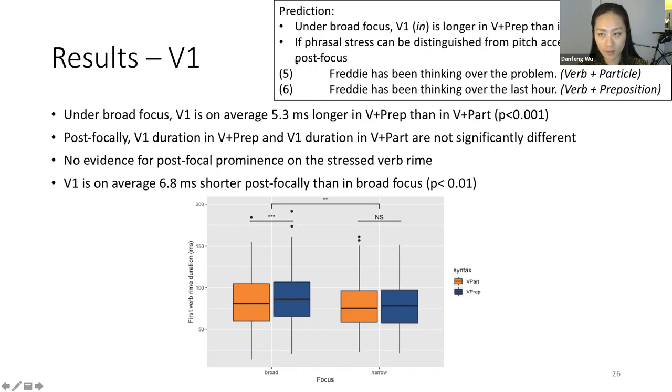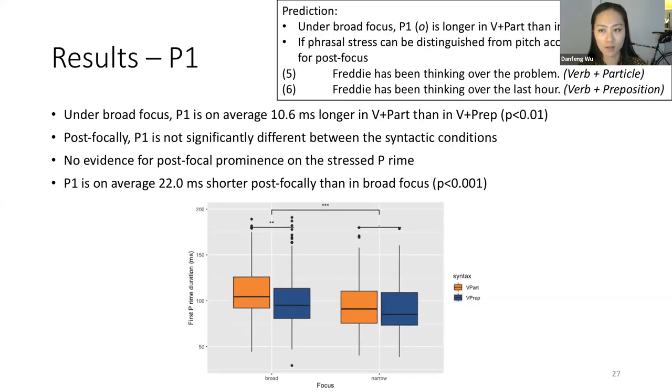Then the research question asks about postfocal context. If phrasal stress can be distinguished from pitch accent, then the same pattern should hold for postfocus. However, we didn't find a significant difference in the V1 duration between these two syntactic conditions. Therefore, there's no evidence for postfocal prominence on the stressed verb rhyme. I should also say that V1 is on average 6.8 milliseconds shorter postfocally than in broad focus, comparing just across focus conditions.